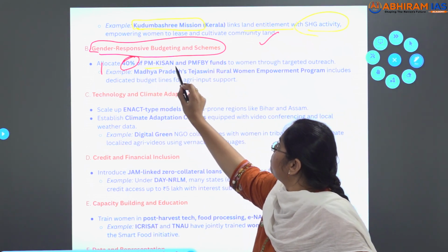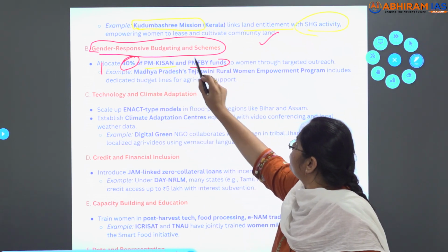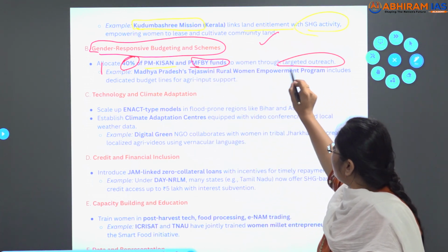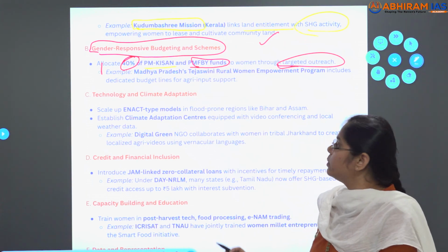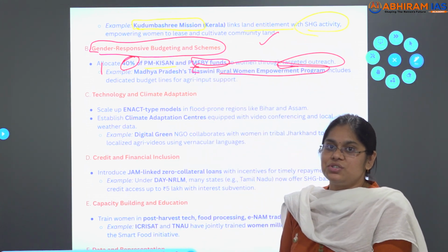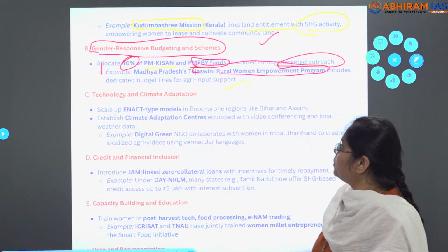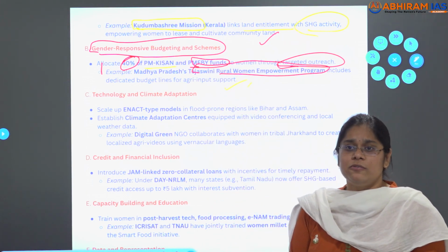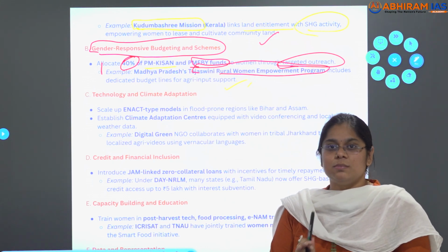Example: allocation of 40% of PM Kisan and PMFBY funds to women through targeted outreach. Example, the Madhya Pradesh Tejaswini Rural Women Empowerment Program, which includes dedicated budget lines for agriculture inputs. So, PM Kisan and also the PM Fasal Bima Yojana funds.